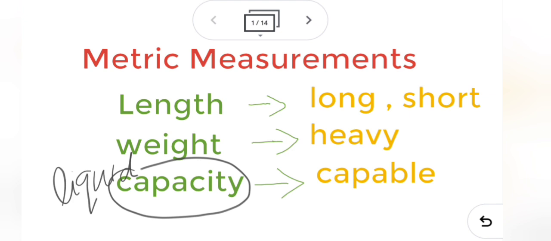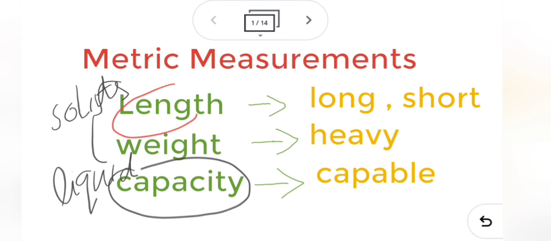So the capacity is only for the liquid, and the length and the weight are for the solids. These two are for the solids. We don't measure the length and the weight of the liquid. We measure only the capacity of the liquid. So the length and the weight are for the solids and the capacity is for the liquid.